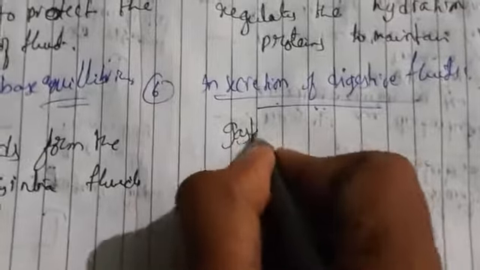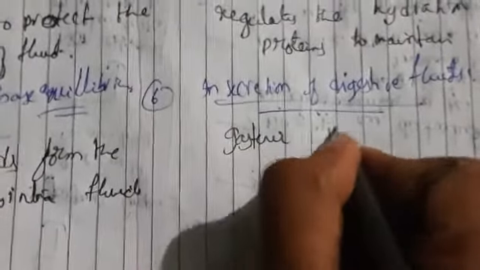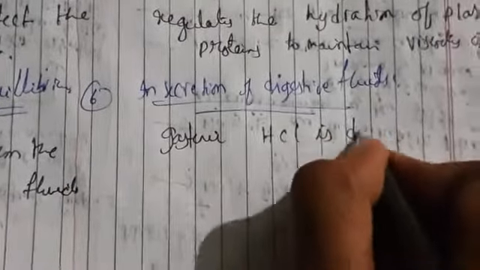So for the digestive fluids, mainly the gastric HCl is derived mainly from NaCl of blood.